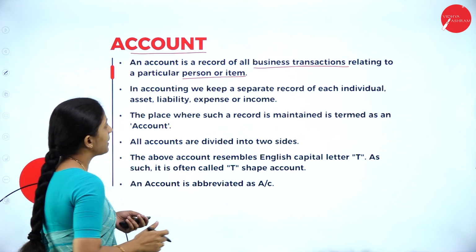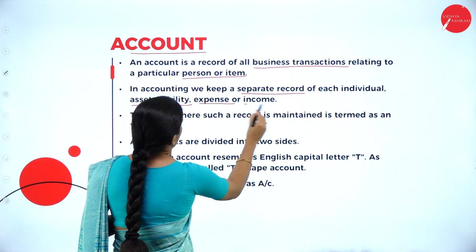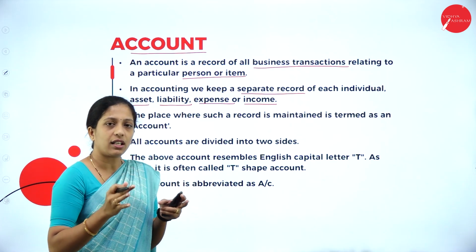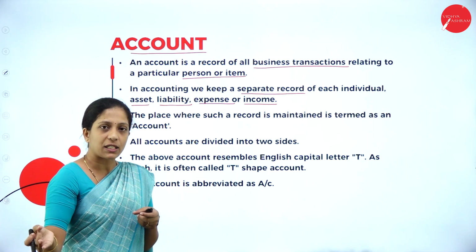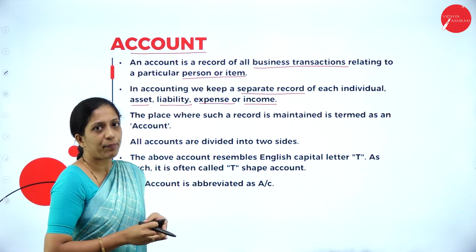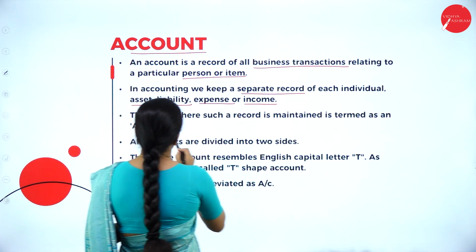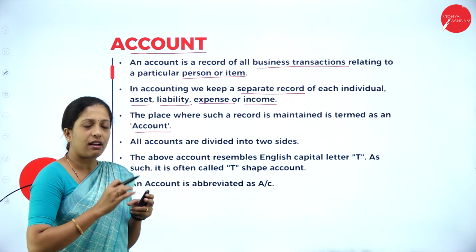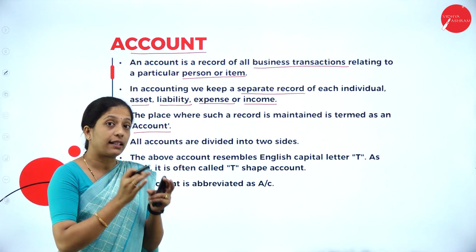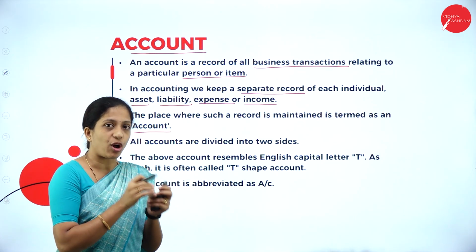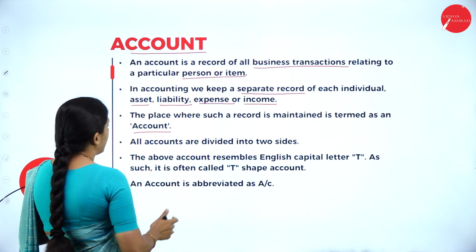In accounting, we keep a separate record of each individual asset, liability, expense or income. So, we are maintaining a separate account for every asset, every liability, every expense, every income, even for the capital also. The place where such a record is maintained is termed as what? Account. When we classify based on the nature and type, and maintain proper records of it, that is called as what? Account.